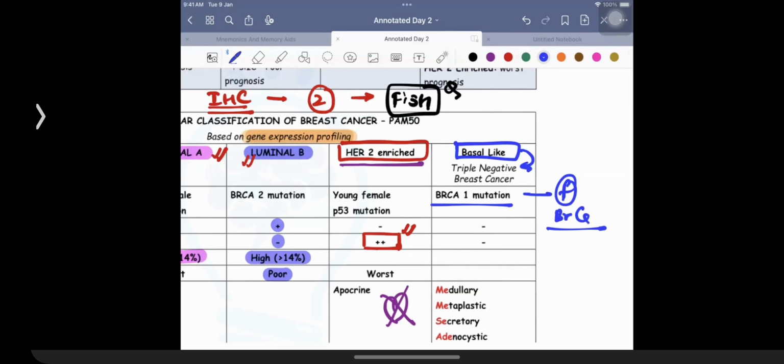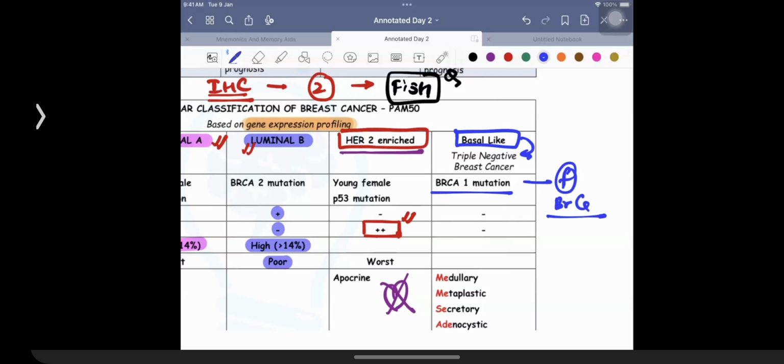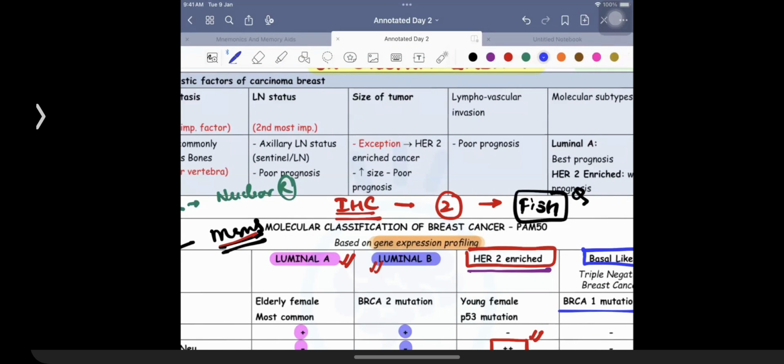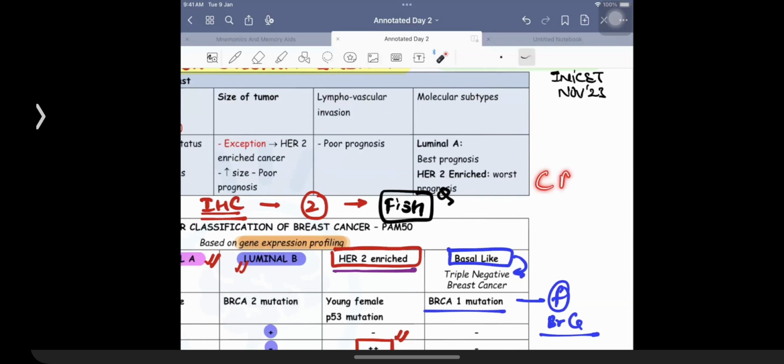So when we are talking about the TNBC, that is what is called the basal subtype of cancer, and that is what is going to be having certain special variants, usually which are not going to be asked in the exam. So nowadays we simply go in for the molecular classification, because based upon the gene expression profiling, you are going to be starting the targeted anti-cancer drugs for these patients. Usually the patients are going to be treated with the help of drugs which are going to be in a combination of what is given the name of the CAF regime. If I'm talking about the CAF regime in pharmacology, what is CAF?